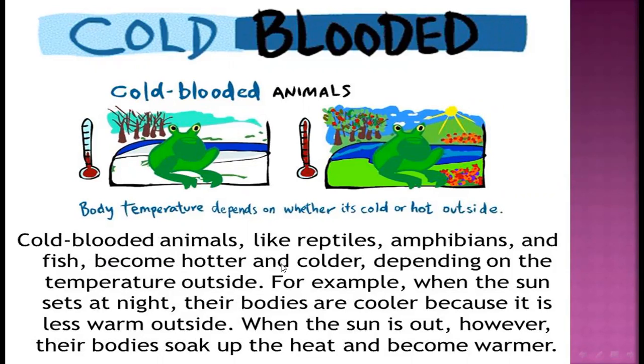Keep remembering the definition of cold-blooded animals. They become hotter and colder depending on the temperature outside. For example, when the sun sets at night, their bodies are cooler because it is less warm outside. When the sun is out, however, their bodies soak up the heat and become warmer.